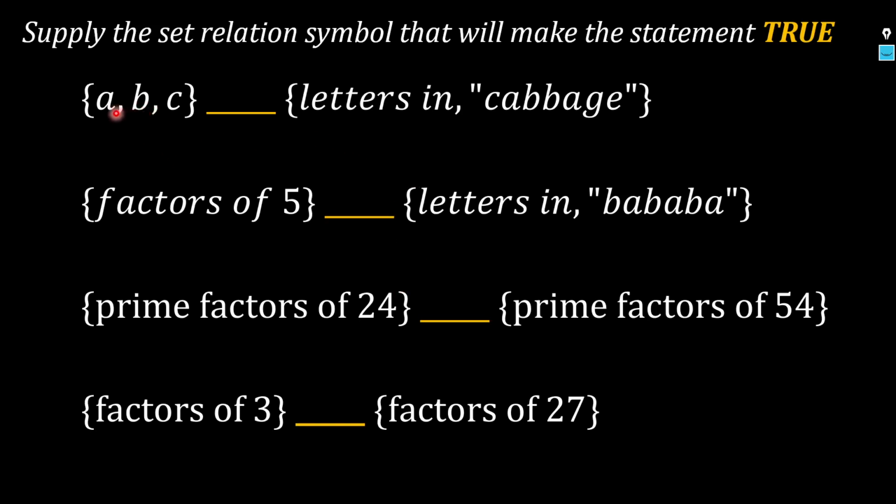Let's take number 1. The set containing A, B, C, blank, the set containing the letters in the word cabbage. Maybe it will help you if you write the second set in roster form. Kasi naka-roster form yung una eh. Ano-ano nga ba ang letters sa salitang cabbage? We see here C, right there. Wala namang ibang C dyan. A, right there. Tanggalin natin. I see B also. A, I already counted that. I see G, right there. And E. So, ito ang mga letters sa salitang cabbage. I have 5 elements. Okay? C, A, B, G, E.